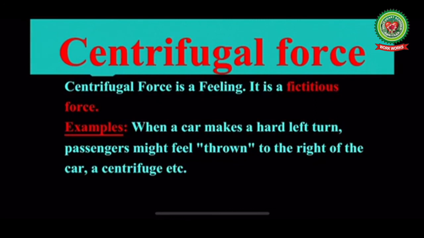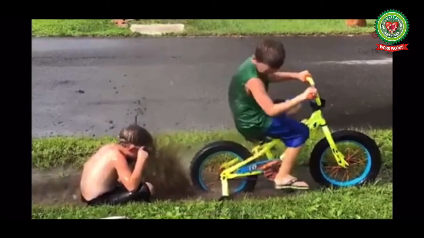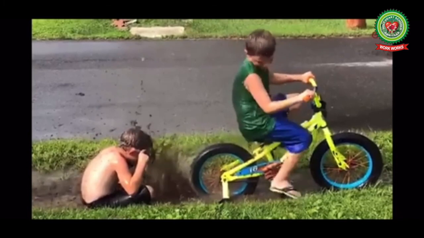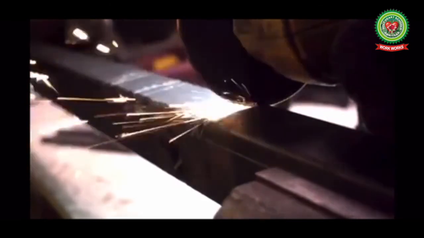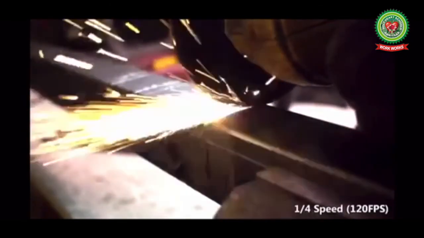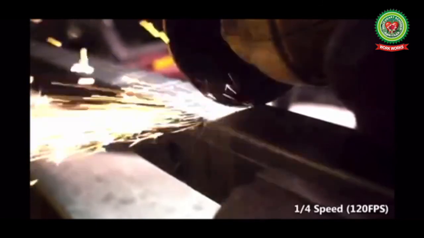A centrifuge is also an example of centrifugal force. Let us discuss some more examples for better understanding of centrifugal force. When a vehicle crosses a muddy path, the mud flies off along the tangent. This happens due to centrifugal force, and the sparks produced by angle grinder fly off along the tangent, and this also happens due to centrifugal force.